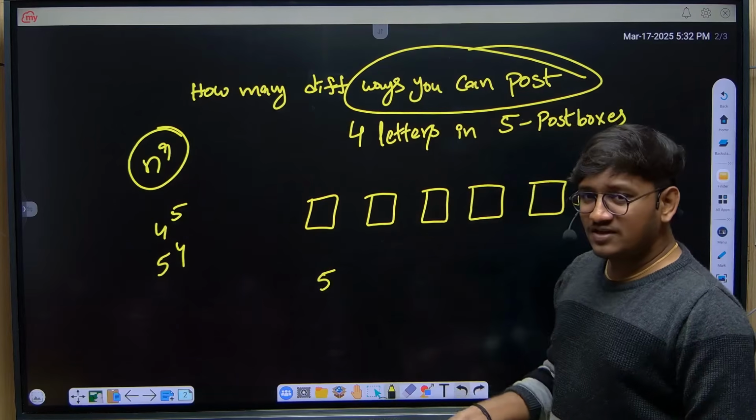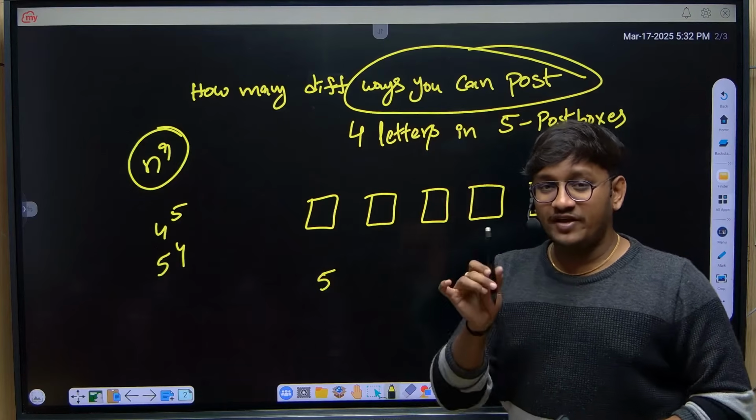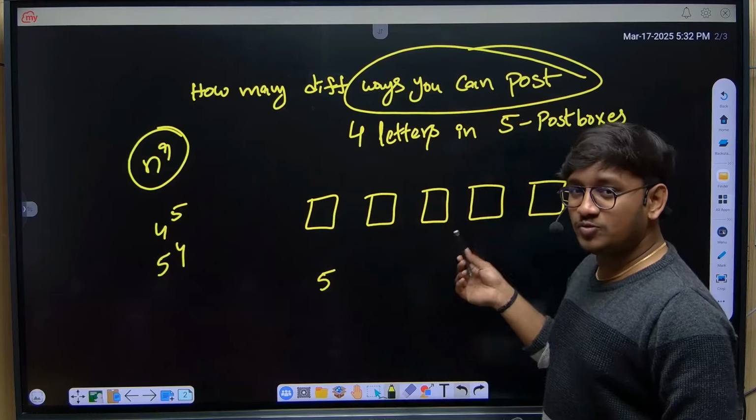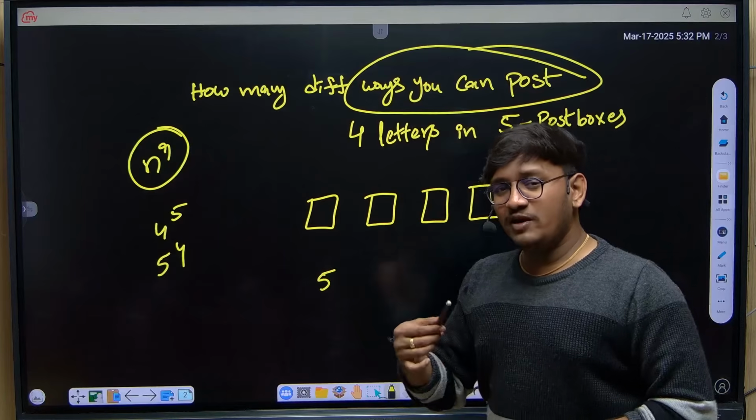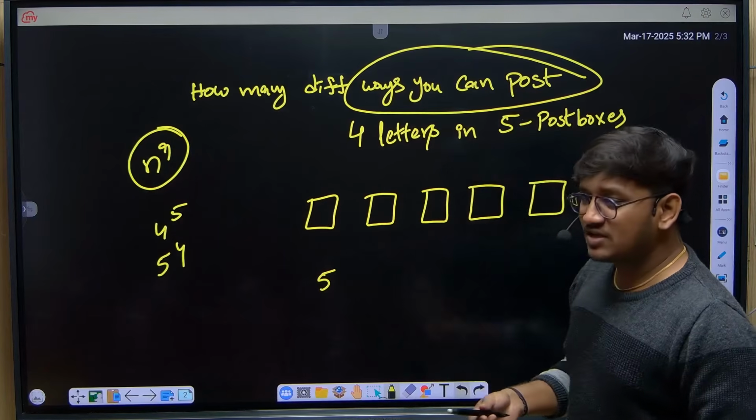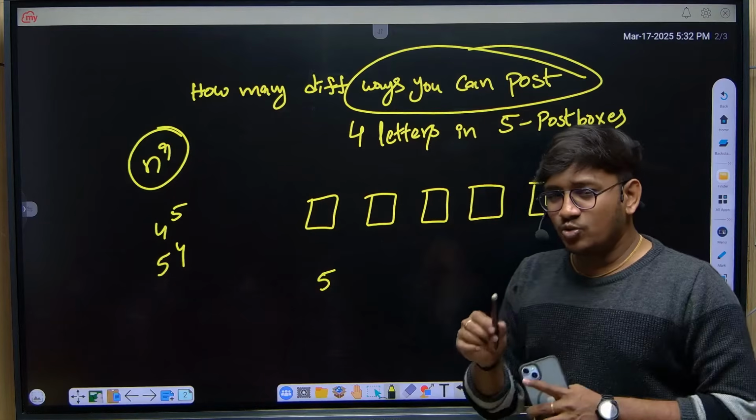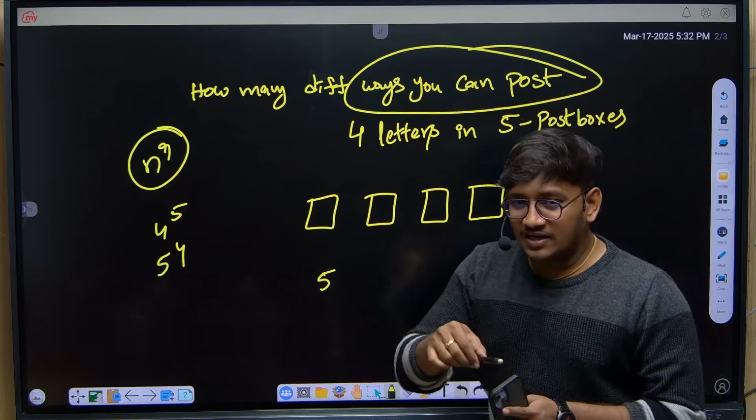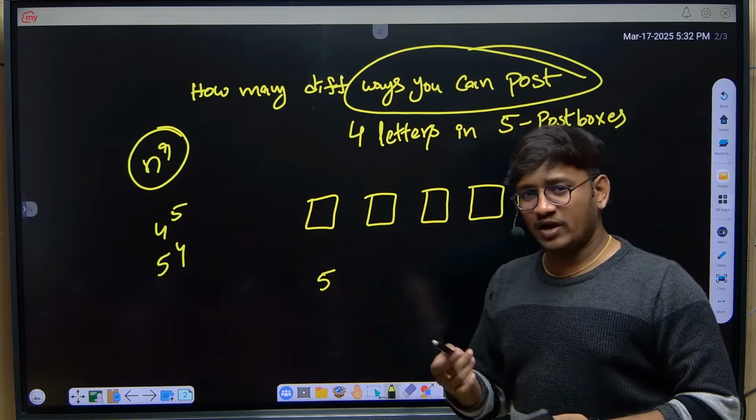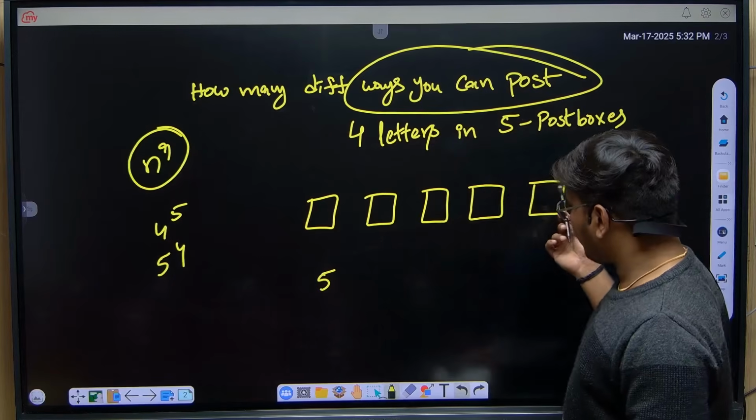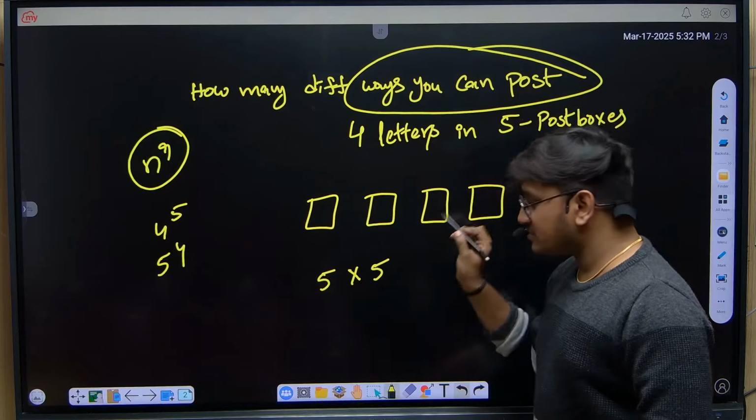Now this first letter was posted in one of the post boxes, let's assume the second box. Now if I consider the second letter, how many ways can I post it? Is there any mandatory rule that only one letter can go to one post box? No. Multiple letters can go to the same post box. So again I consider 1, 2, 3, 4, 5. The second letter also has 5 different ways, correct?